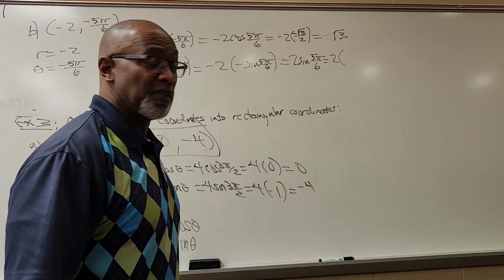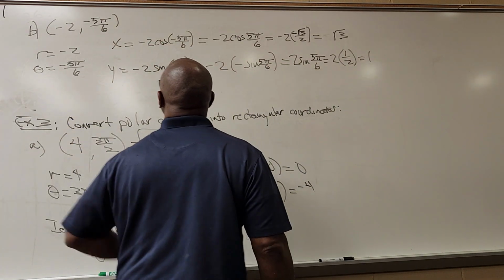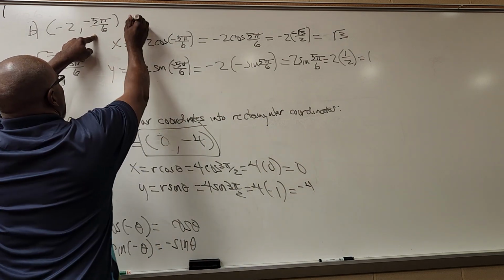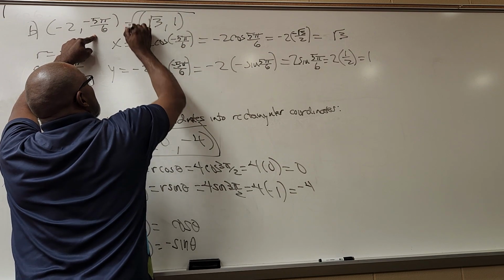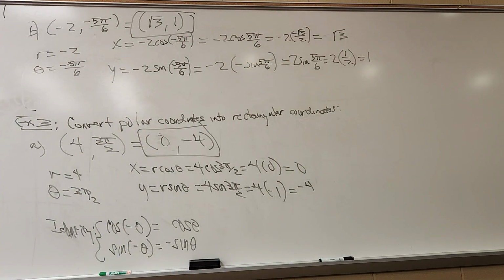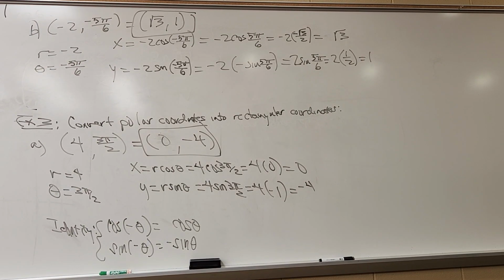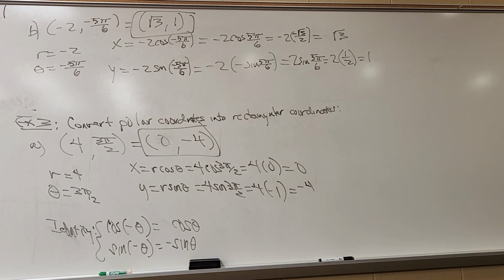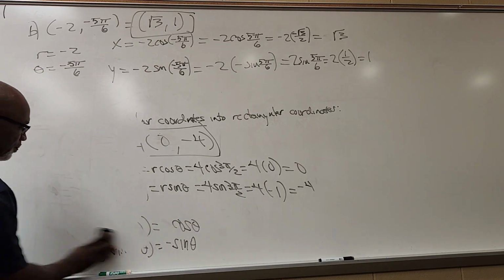Sine of 5π/6 is positive 1/2, so that's 1. So (-2, -5π/6) turns out to be (square root of 3, 1), the corresponding rectangular form for that point.